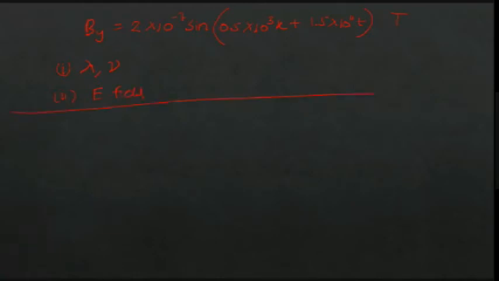So this is the question. Once again, I will read. The magnetic field in a plane electromagnetic wave is given by By is equal to 2 into 10 raised to minus 7 sine (0.5 into 10 raised to 3 x plus 1.5 into 10 raised to 11 t) Tesla. A part of the question: what is the wavelength and frequency of the wave? Second question, expression for electric field. I'll give you 2 minutes time, solve it. Compare with the standard form, then you can find.